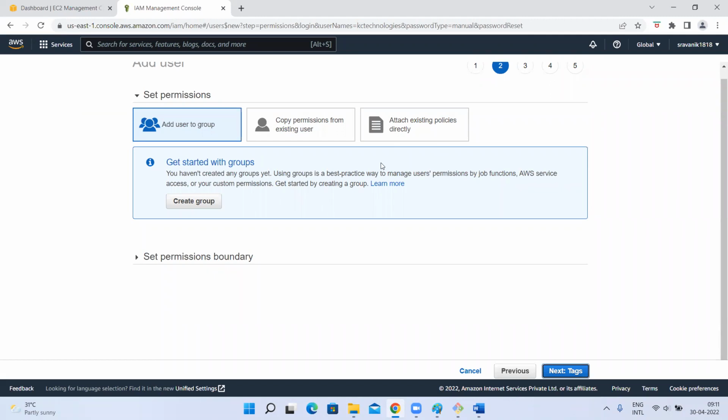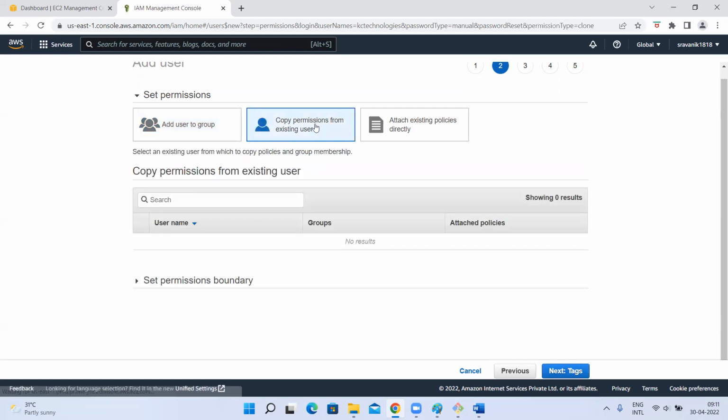If you don't like the AWS given policies, you can create your own and attach to that. We'll see how to create our own policies also. Next, copy from existing user. Already there is a user called ABC. Whatever permissions the ABC user has, I want to copy to this KC Technologies user. You can copy that. So, copy from existing user.